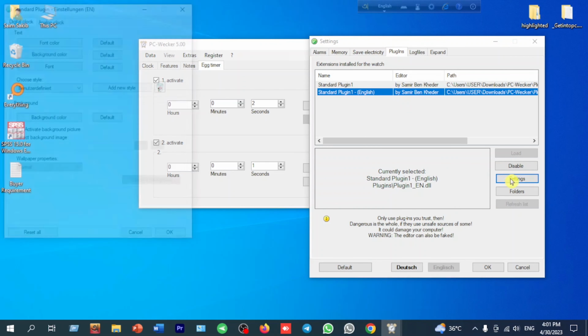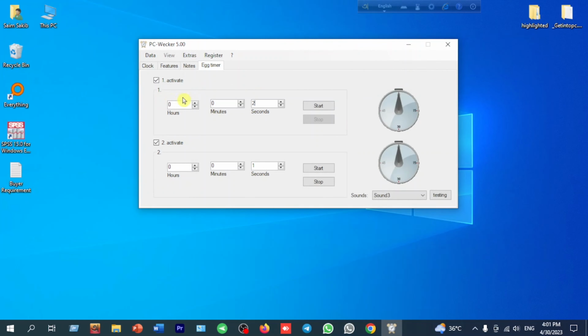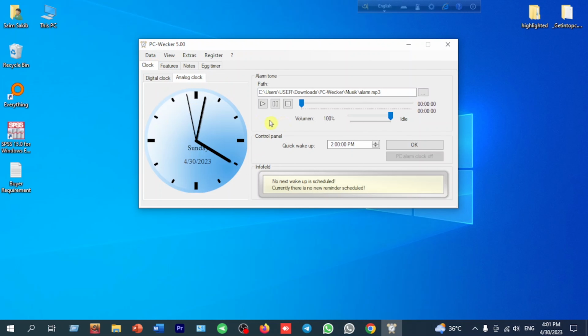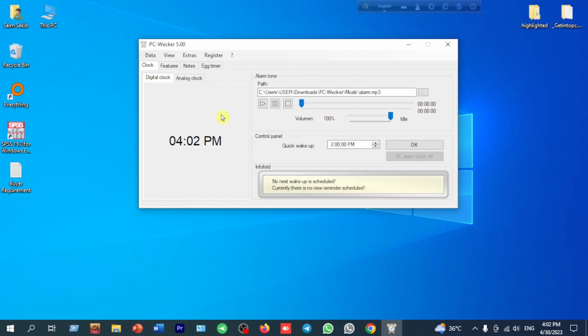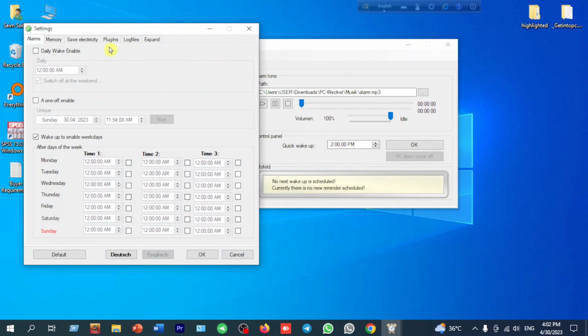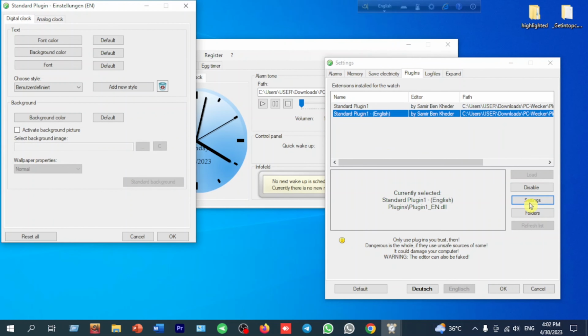Plugins means here, if we see before analog and digital clock design, we can change the design from this section. Before that, we have to go to the main section like clocks. This is the clocks. If we want to change the design of the analog clock and digital clock, we can do this. Extras to settings, to plugins, to settings.